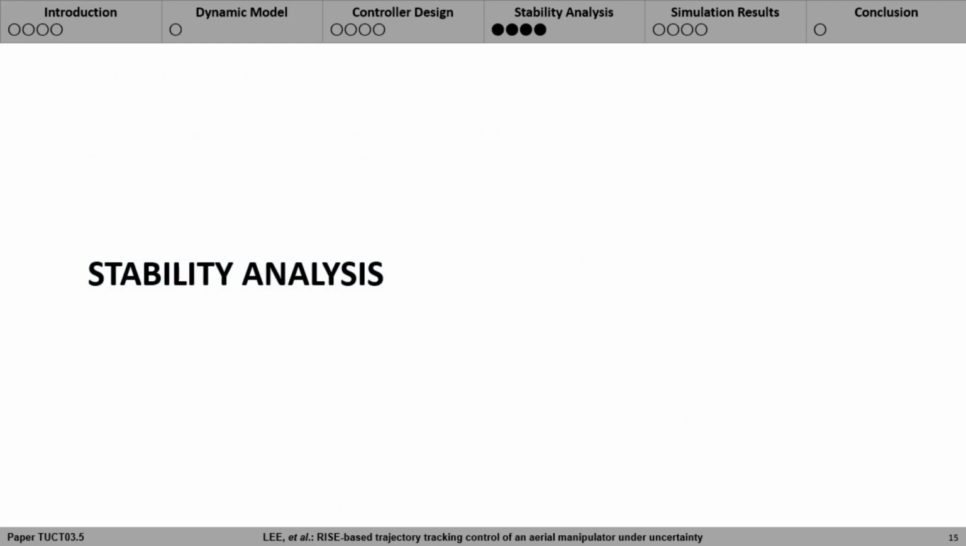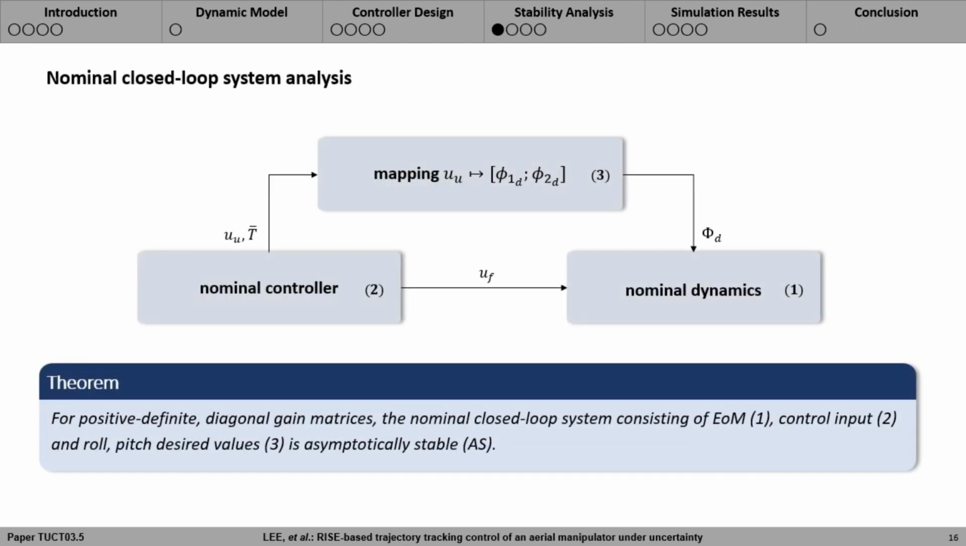This part is about stability analysis. To analyze nominal closed-loop system, 3 blocks should be considered at once. The 3 blocks are nominal dynamics, nominal controller, and mapping between control input for underactuated part to roll pitch desired angles. We claim the following theorem, which states asymptotic stability of the nominal closed-loop system.